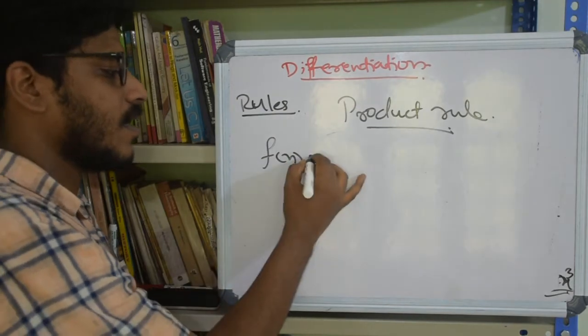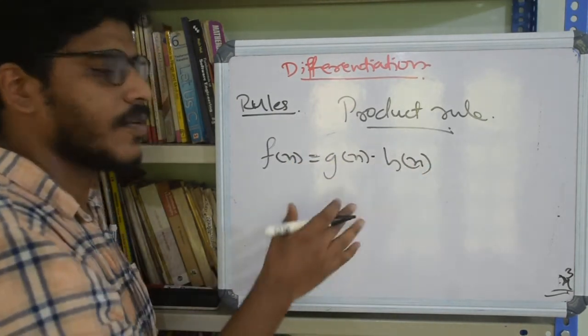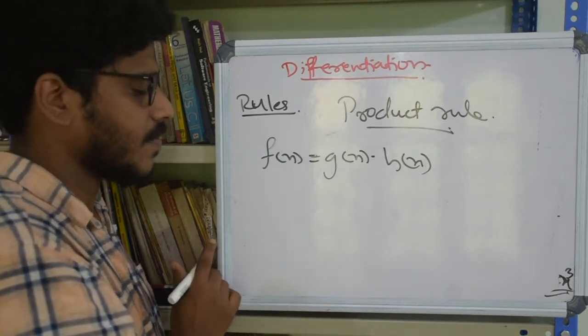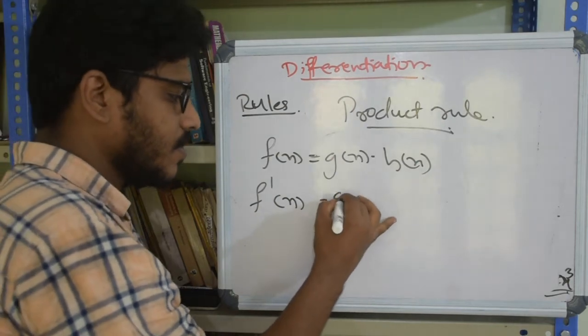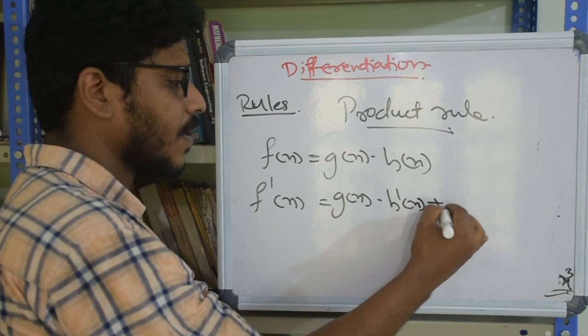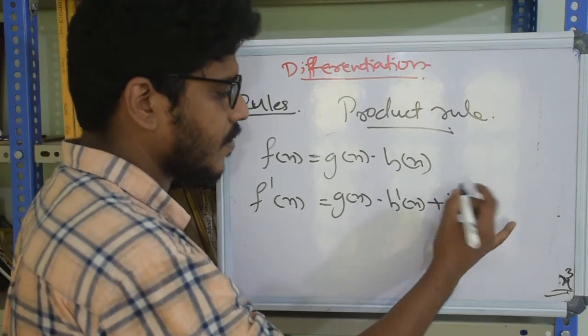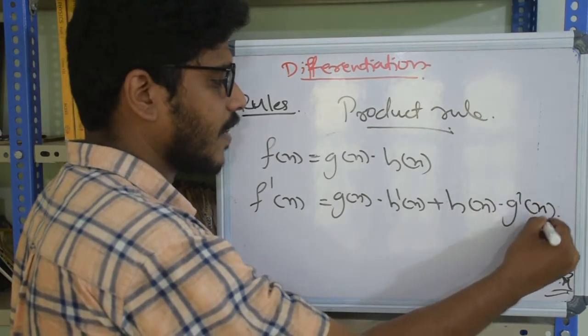We should not use the same name on either side, so let f of x equal g of x into h of x. Then the derivative f dash of x is g of x into h dash of x plus h of x into g dash of x.